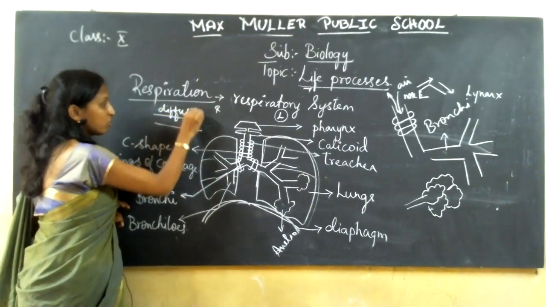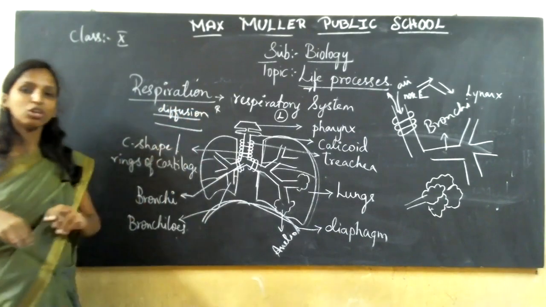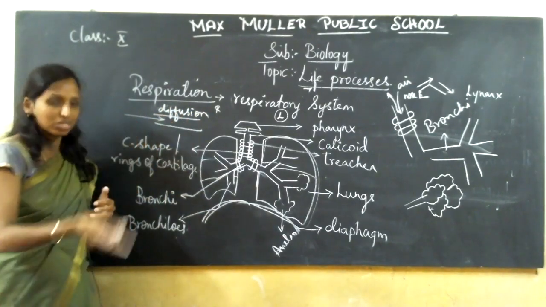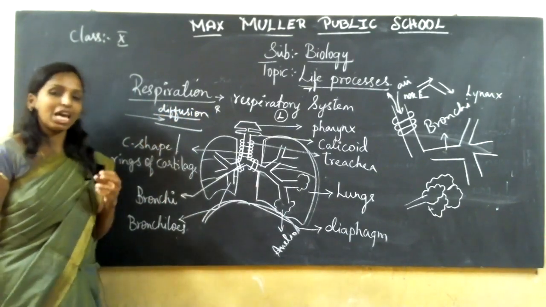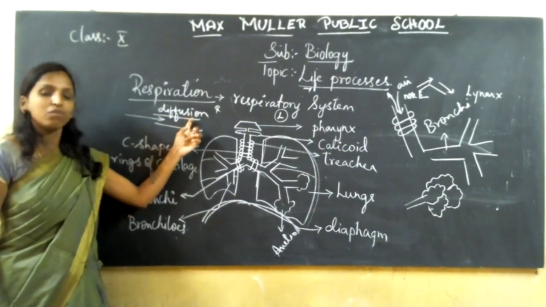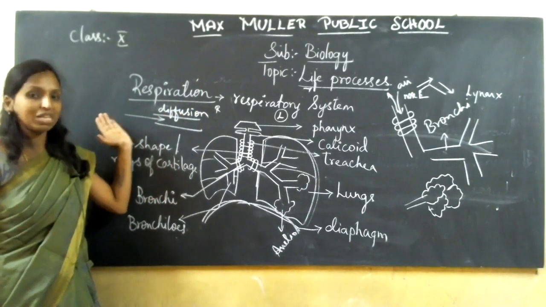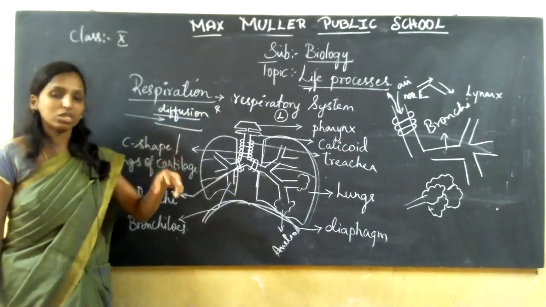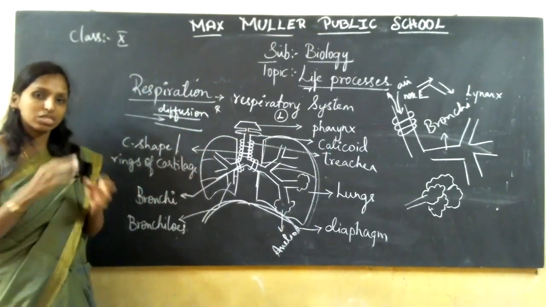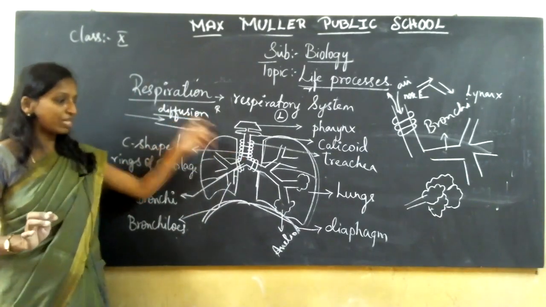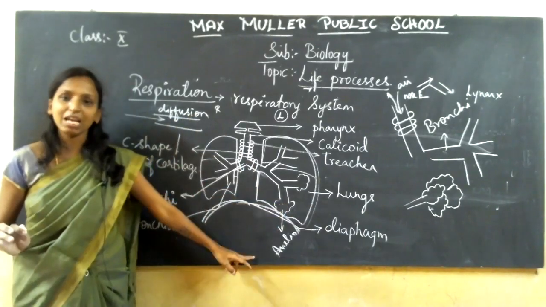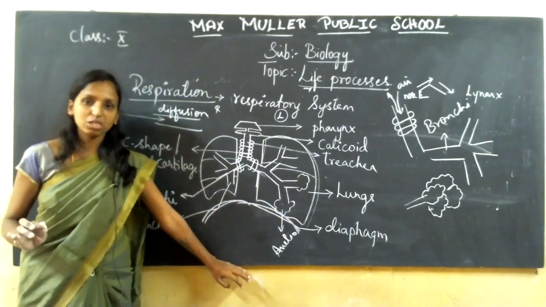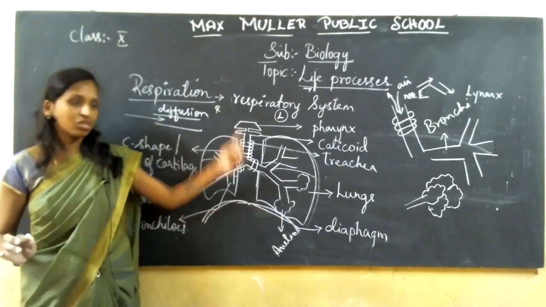We know what diffusion means: the movement of water molecules from the region of higher concentration to the region of lower concentration. The entry of air molecules into your blood vessels from the region of higher concentration, where the oxygen content is more, takes place, and the carbon dioxide that is not required comes out. So the simple process of diffusion takes place in your air bags, called alveoli, for the purification of air.